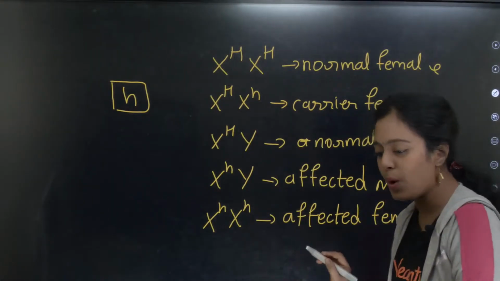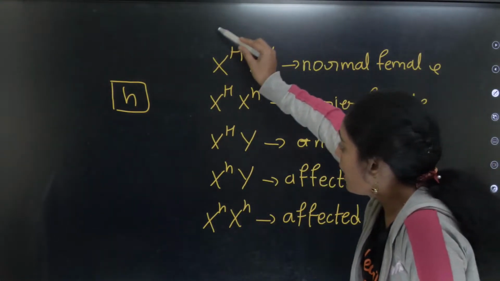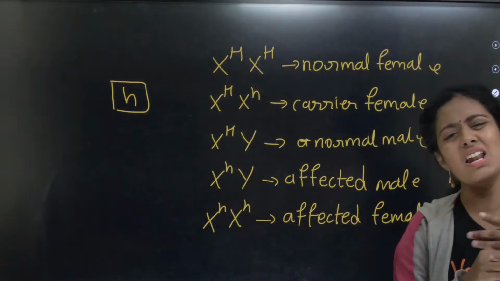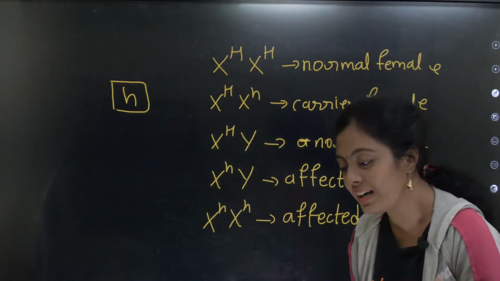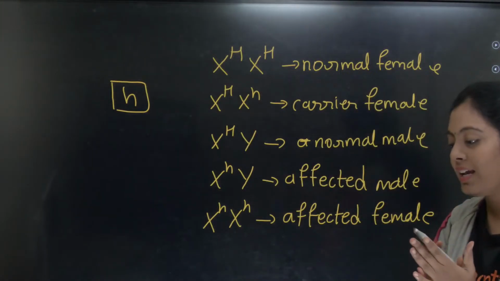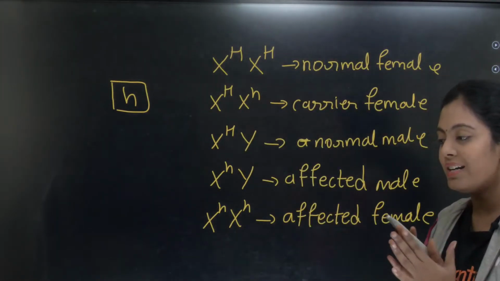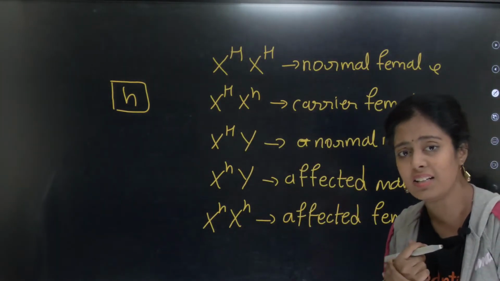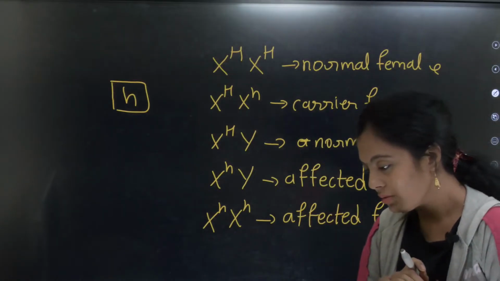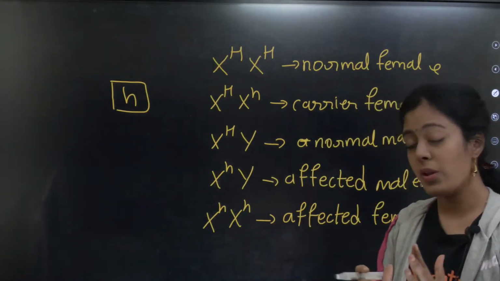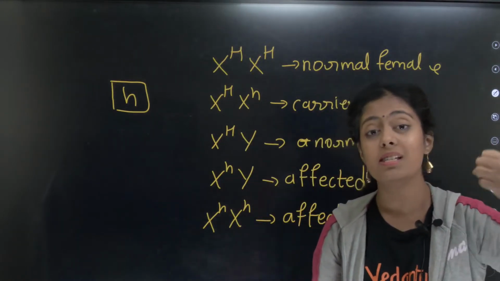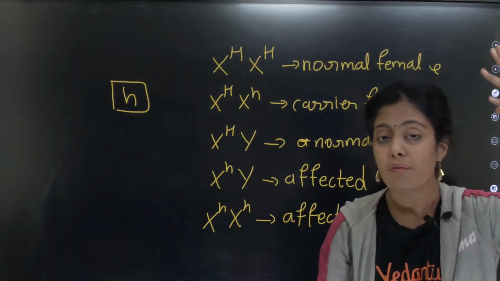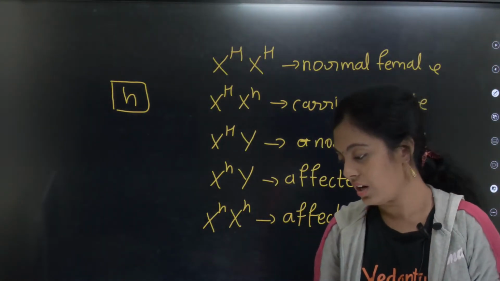Okay, very important pasangla. If you know these genotypes, you can write all the numericals easily. Okay, can we continue? Yes, normal male, very good. Did everyone understand this? Can we continue? Please do give a thumbs up so we can continue. Yes or no? Now we are going to see how this allele or this trait is getting transmitted from one generation to another generation.